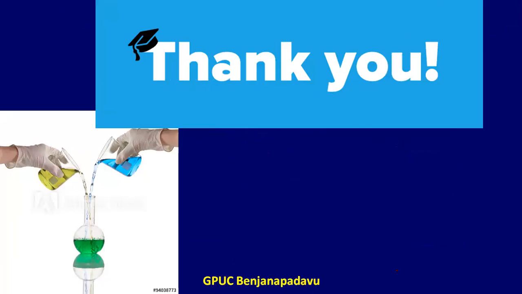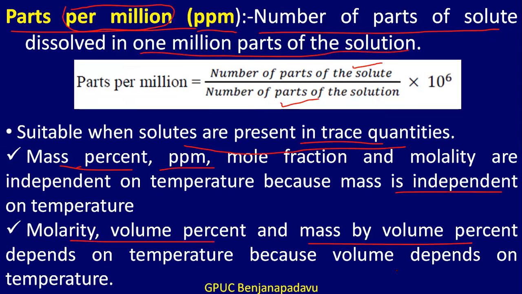Okay, so in today's session, we have discussed the terminologies that we come across in solutions: what is a solution, what is a binary solution, what is a solute, what is a solvent. After that we discussed the different types of solutions, how solutions are classified depending upon the physical state of the solvent, into three types: gaseous solutions, liquid solutions, and solid solutions. And then again, depending upon the physical state of the solute, how they are subdivided, that also we have seen along with suitable examples.